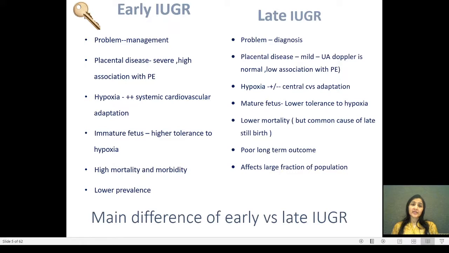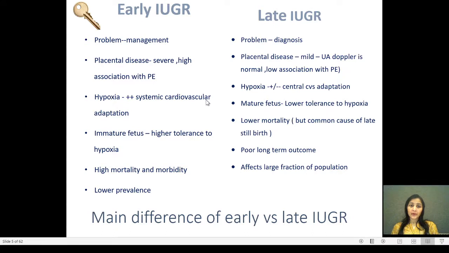The second key concept is to distinguish between early onset IUGR and late onset IUGR. Any IUGR that begins before 28 to 30 weeks is classed as early IUGR, and the one that happens after 30 weeks is late IUGR. The problem with early IUGR is management because it is very risky and dangerous to deliver babies so early, and the problem with late IUGR is diagnosis because the Dopplers are usually normal.